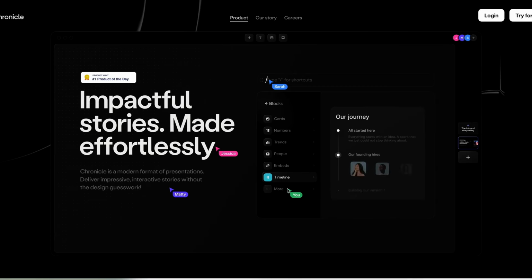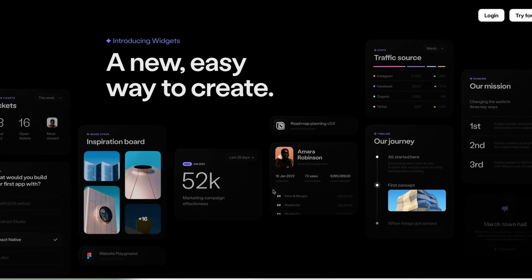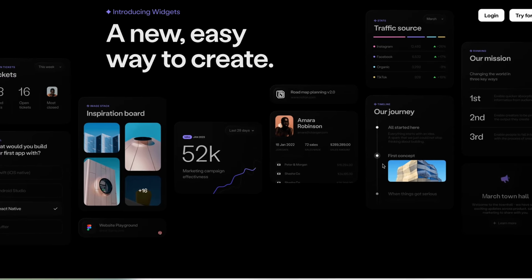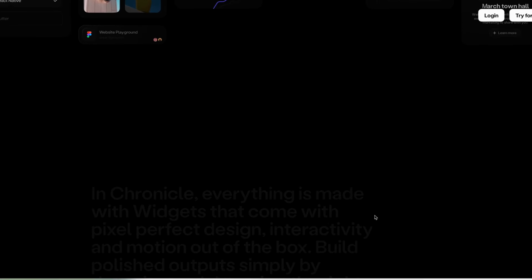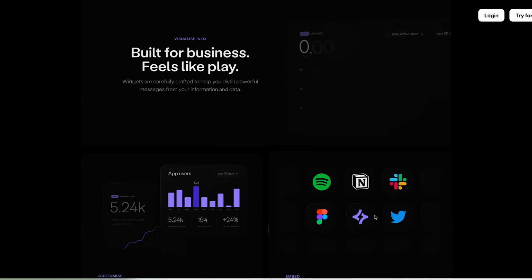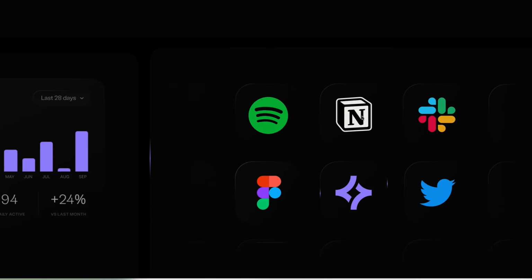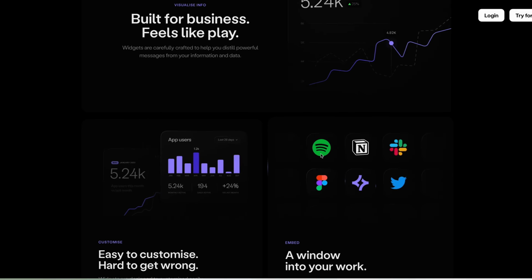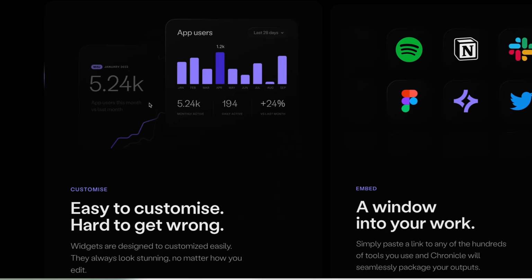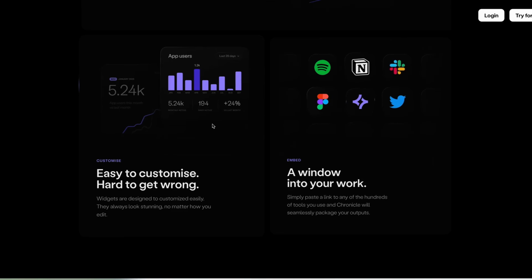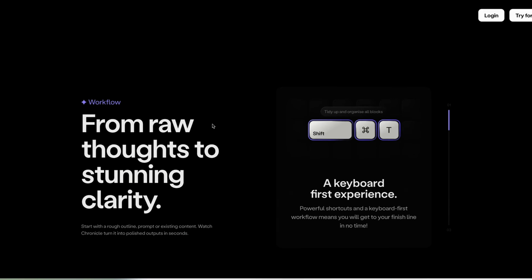So it uses a widget-based system that allows you to create these very nice looking cards which integrate with external data sources from places like Figma, Notion, Slack, and elsewhere. So you could use Chronicle, for example, to hook up components from Figma or plug in some databases directly from Notion. So if you're looking for new interesting ways to present information at work, then Chronicle could be worth a look.